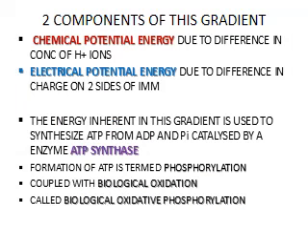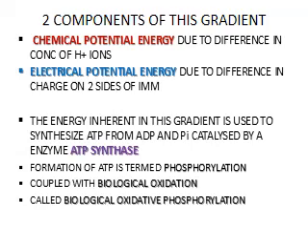So now what are the two components of this gradient? One, we have the chemical potential energy due to the difference in the concentration of hydrogen ions, and an electrical potential energy due to the difference in charge on the two sides of the inner mitochondrial membrane. So one is a chemical potential energy because of the difference in concentration of hydrogen ions, and second is the electrical potential energy due to a difference in the charge on the two sides of the inner mitochondrial membrane.